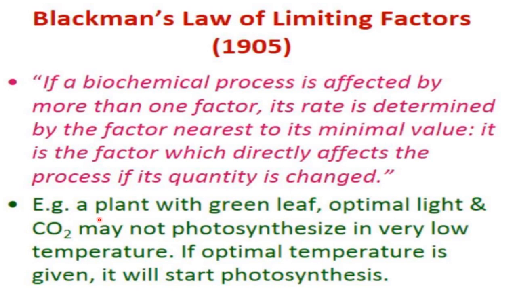What is given here? A plant with green leaves, so chlorophyll and internal factors are there, and optimal light and carbon dioxide. Both factors are in optimal condition, and it may not photosynthesize because of very low temperature. So here temperature is at its minimal value. We are saying the same, that the rate is affected by the factor nearest to its minimum value. So in this case, the low temperature is the limiting factor because it is nearest to its minimal value, right?